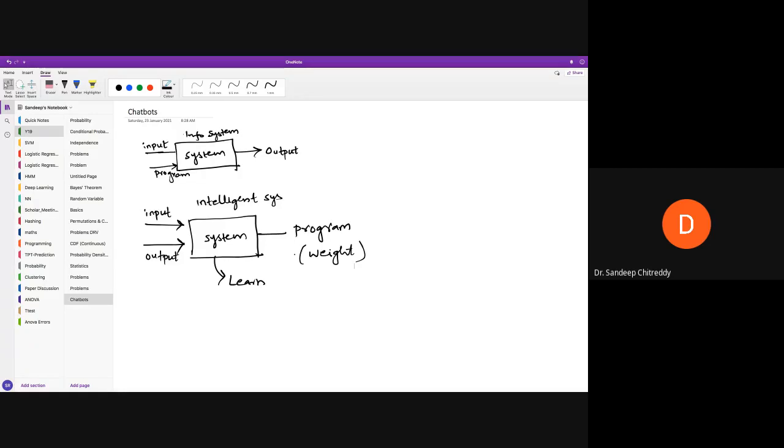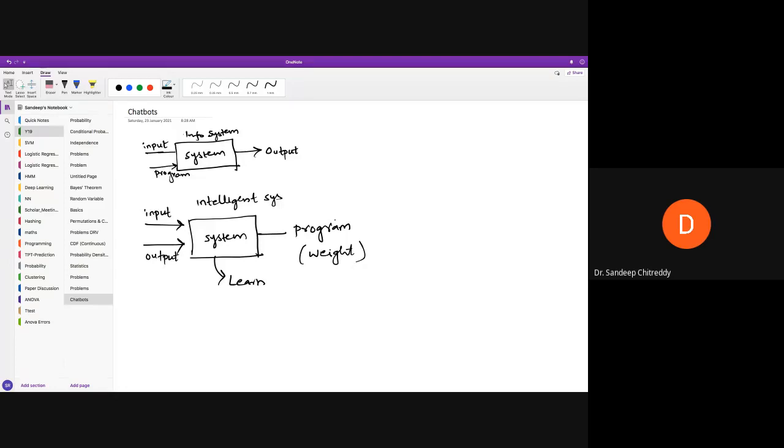It's like we humans also do the same thing. You take a small kid, he will be given some input, and we will say that this is this. You will show something and say that this is an apple, and he'll try to learn that, okay, this is an apple. That is a biological thing, but what we are trying to do here is artificial learning or artificial intelligence. We want to capture that. So we need input, we need output, and we need to learn the program, or the weights of the model, okay?